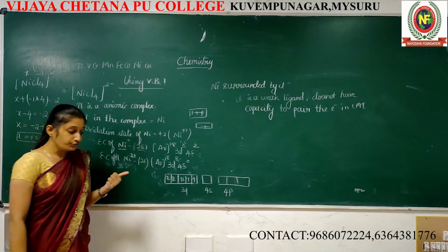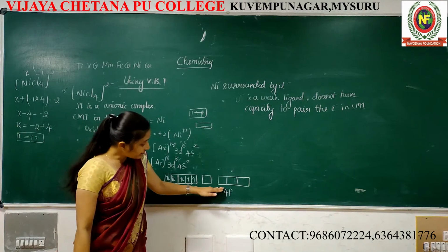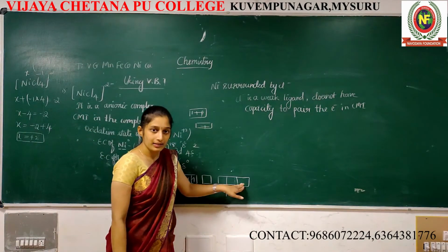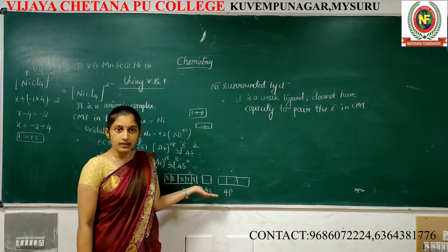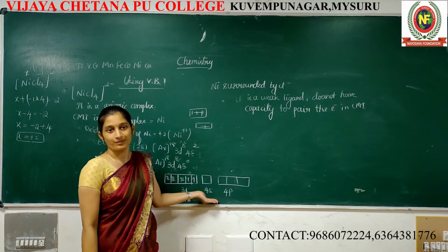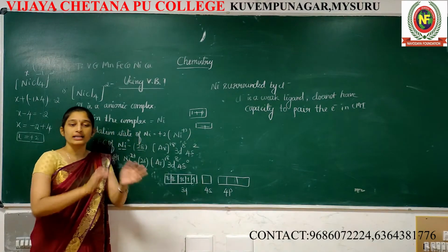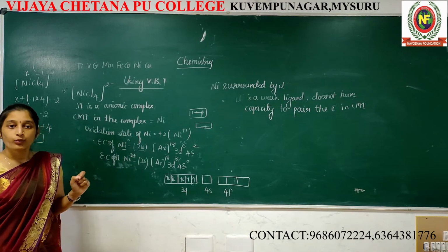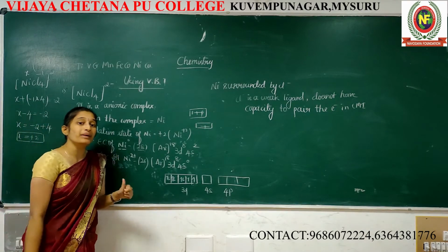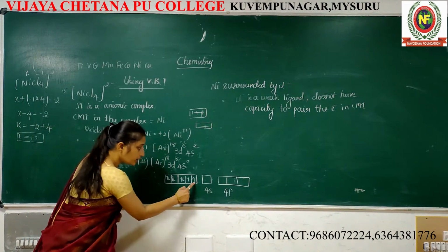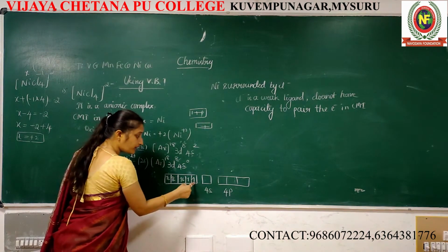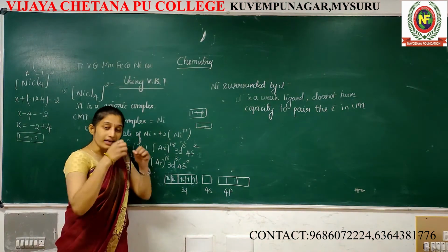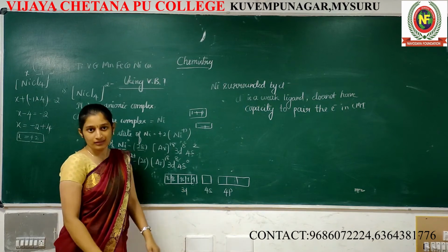Understood? What about the first postulate? Metal should contain vacant orbitals. This is vacant. Are electrons there? No. It's vacant. Vacant means empty. Why? Ligand should donate the pair of electrons. Here one electrons are there, but the ligand is not ready to donate electrons for this. Why? Ligand itself is donating the pair of electrons.